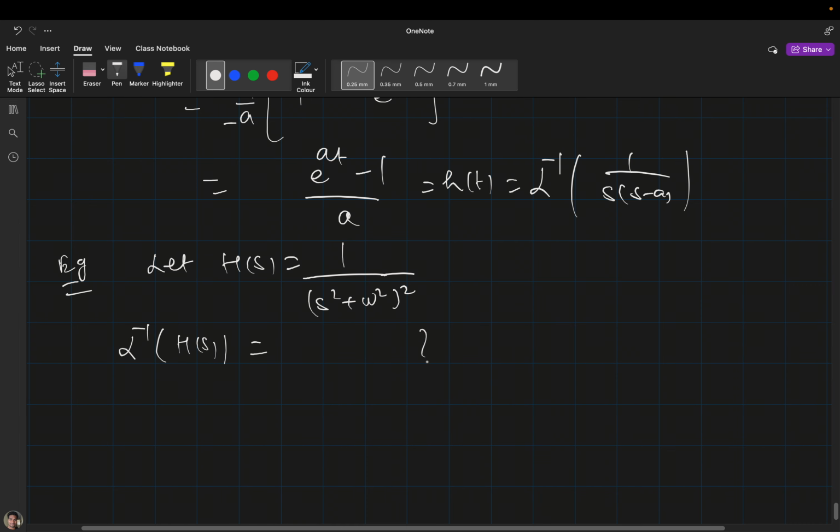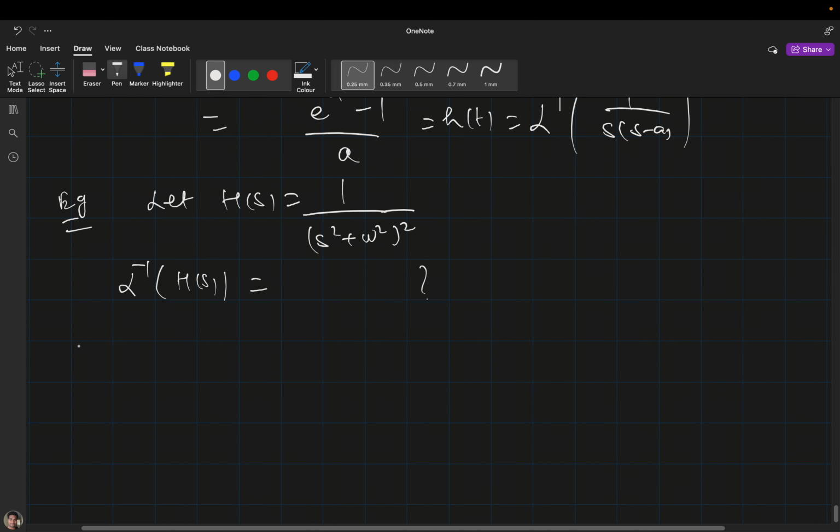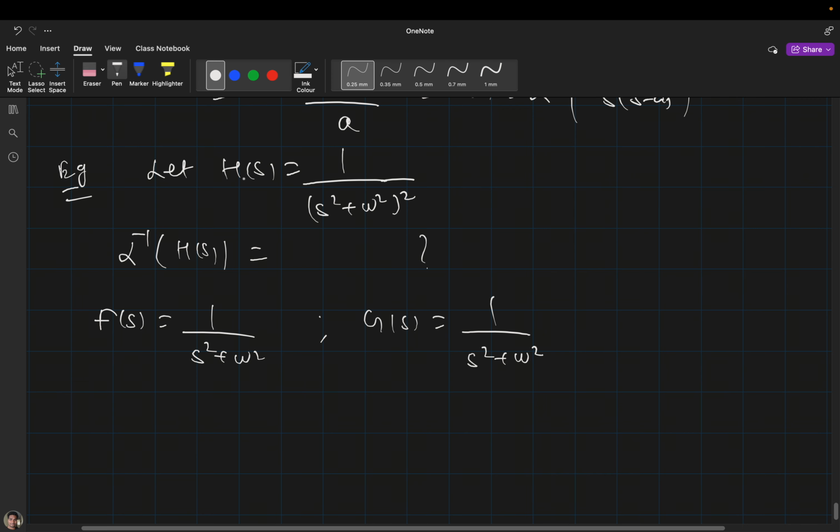If I assume F(s) as 1 divided by s square plus omega square, and also assume G(s) equal to 1 divided by s square plus omega square, when you multiply it, it will become H(s).